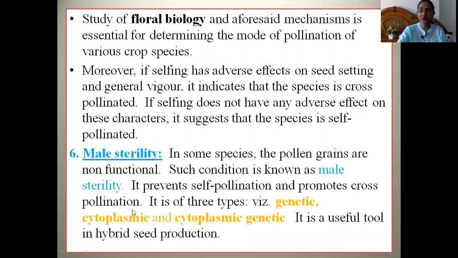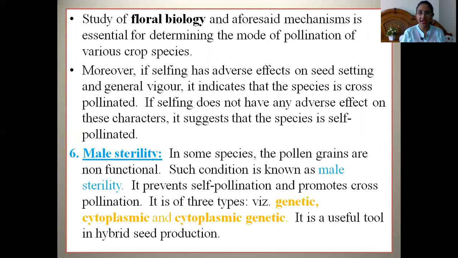Male sterility is also a very important mechanism that has been used in hybrid seed production. So it also promotes cross pollination. What happens in male sterility is the pollen grains are non-functional. Here the pollen grains are completely sterile, they are non-functional. So the only option that is left for the mode of pollination can be through an outside source. So this mechanism also indirectly promotes cross pollination.